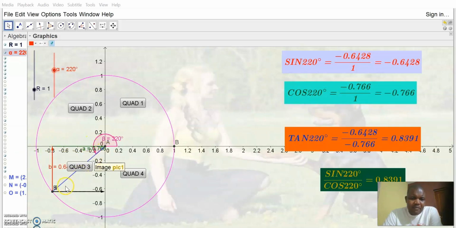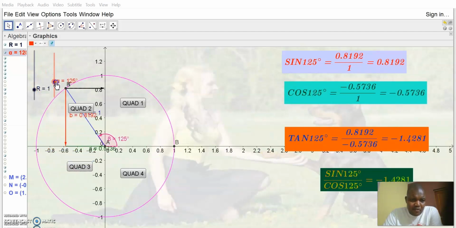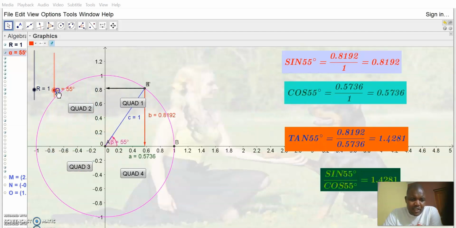Cosine becomes negative because the adjacent is negative. But the tan becomes positive because the adjacent and the opposite are both negative. So in the third quadrant, only the tangent is positive. You have to take care of that. We are just using a right-angled triangle. Make sure that you take that.